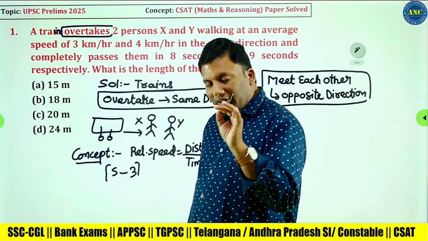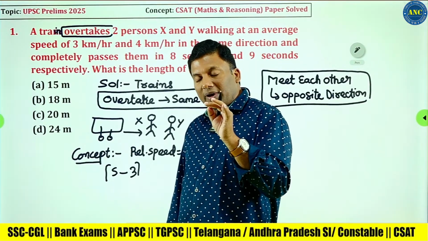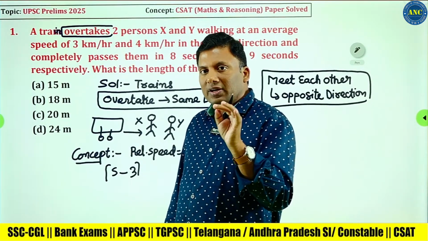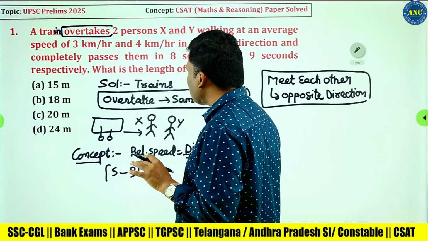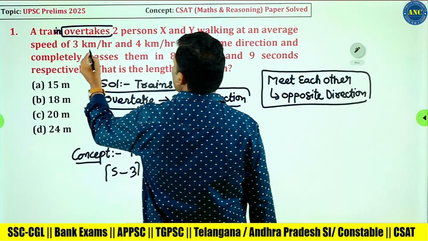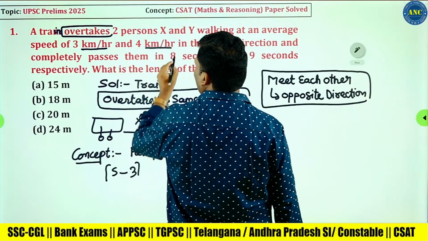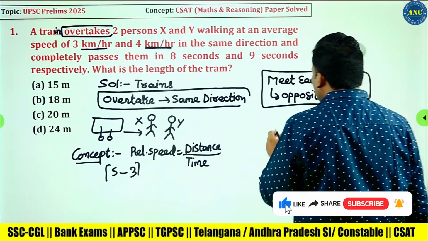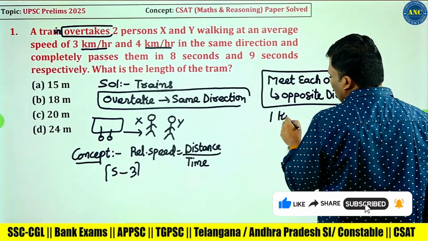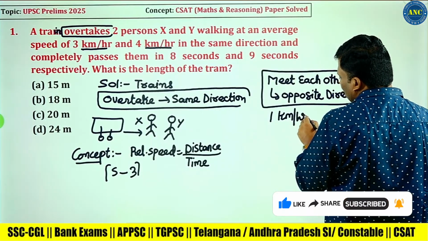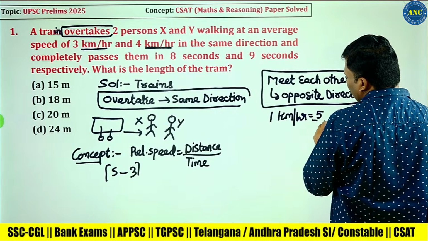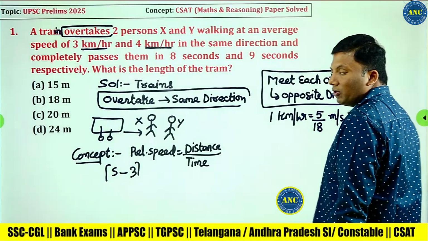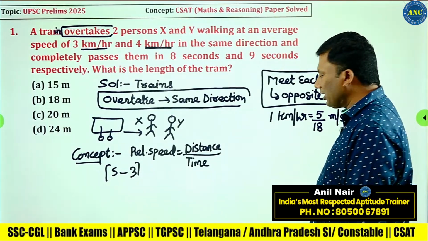Relative speed of train is S. Speed of person X is 3. Relative speed of train and person X is S minus 3. This value is in kilometers per hour, but the answer is in meters. Another concept which we require is 1 kilometer per hour is 5 by 18 meter per second. Sir, how did you get 5 by 18 meter per second?